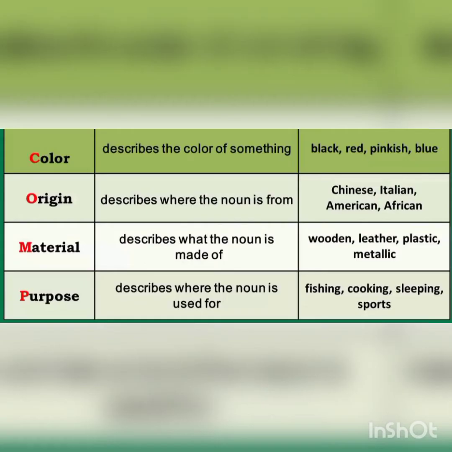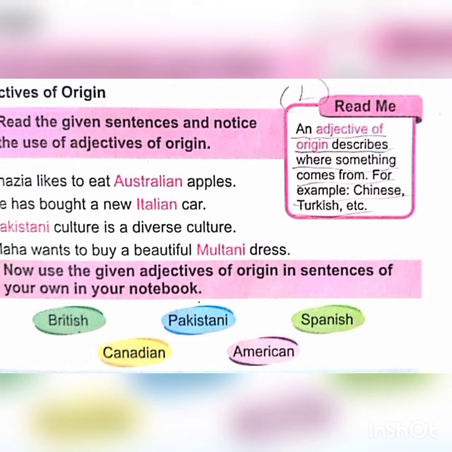Next topic is adjective of origin. There are many types of adjectives like color, origin, material, purpose, but we will study origin. Origin describes where the noun is from. For example, Chinese, Italian, American, African. In this exercise, we will identify the adjective of origin, like Shazia likes to eat Australian apples. In this example, Australian is an adjective of origin. And in the next part, we will make sentences from the adjectives of origin.